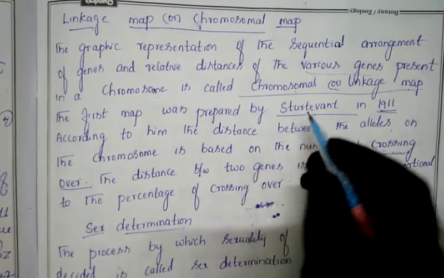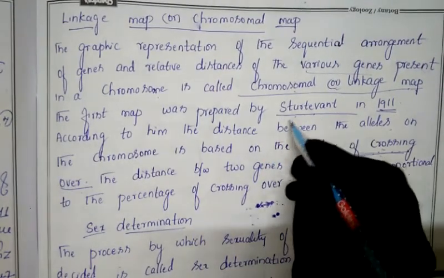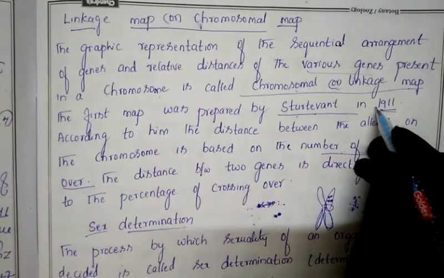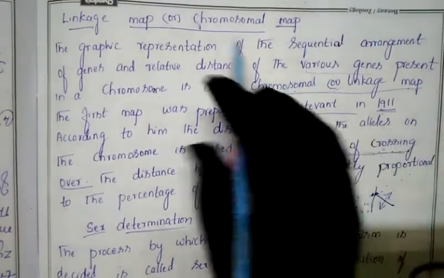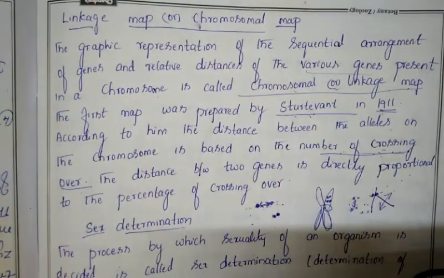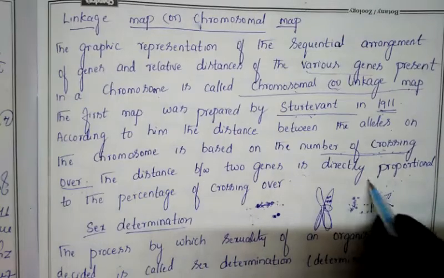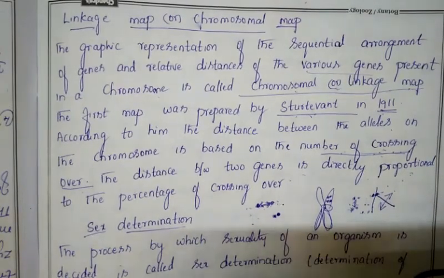So this concept has been given by Sturtevant in 1911, because he is the first person who did the chromosomal mapping, and the distance between the two genes is directly proportional to the percentage of crossing over.